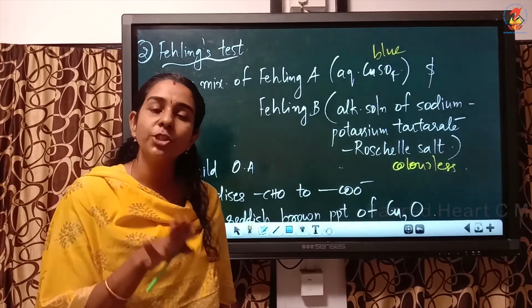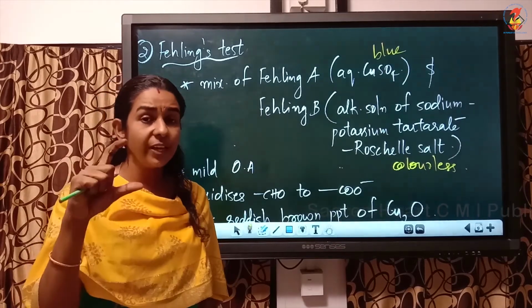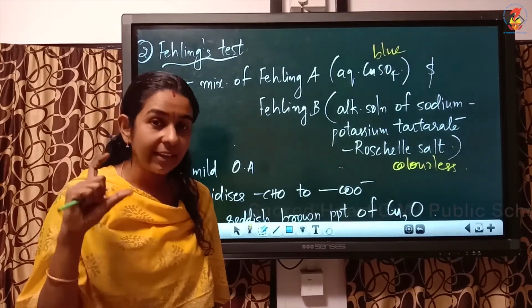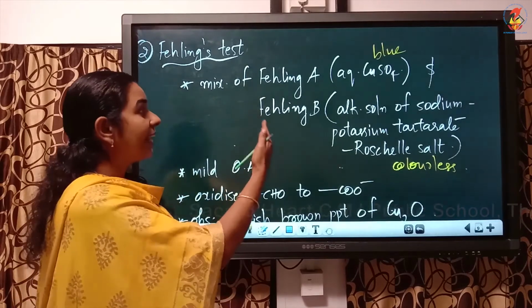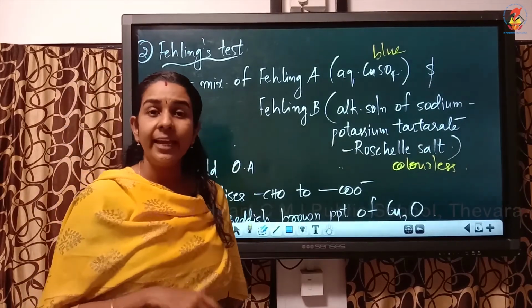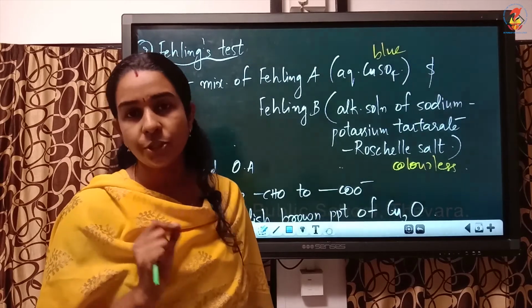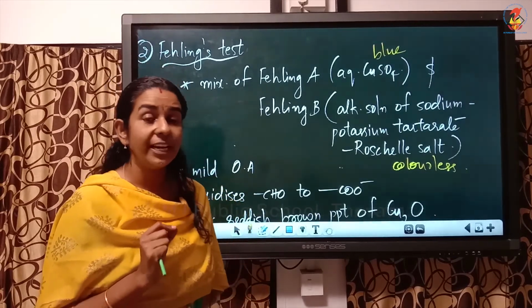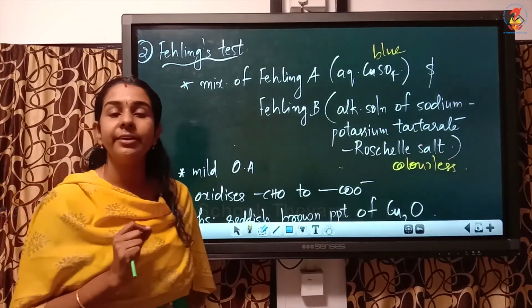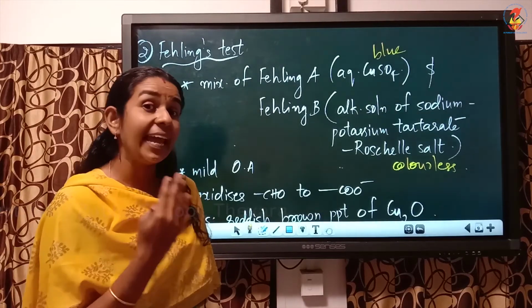Mix these two with each other. So first we have to prepare the Felling reagent. When you mix Felling A and Felling B, you will get a deep blue colored solution. So what is the color of Felling's reagent? Blue colored reagent, only after mixing A and B.